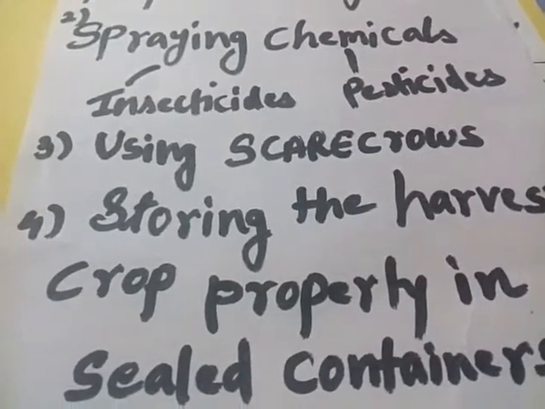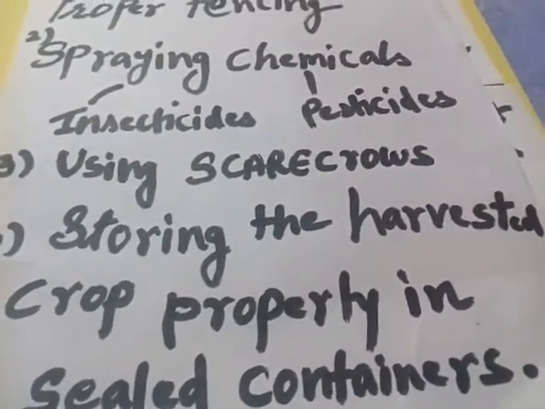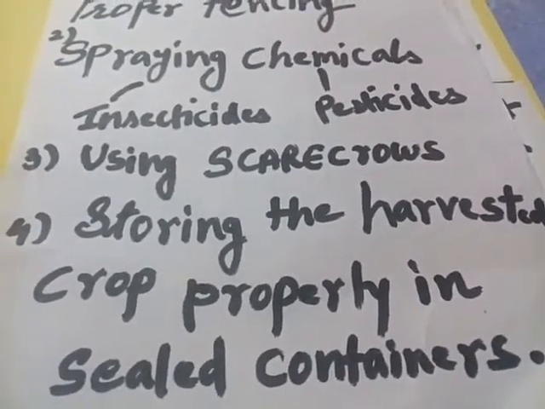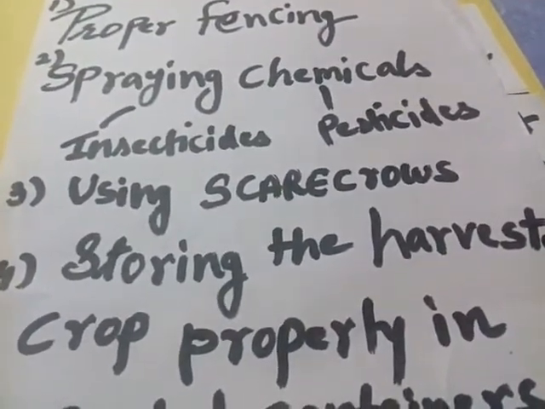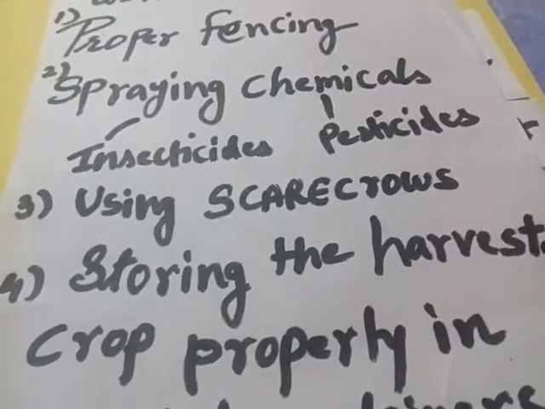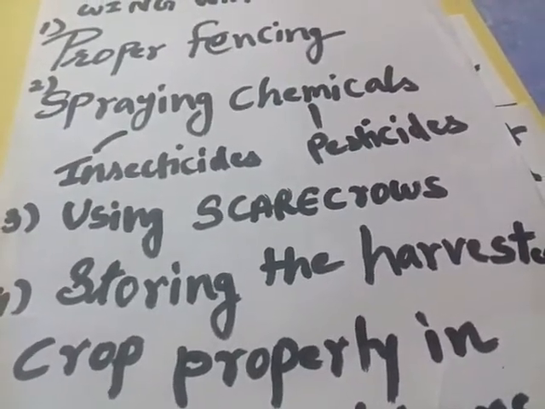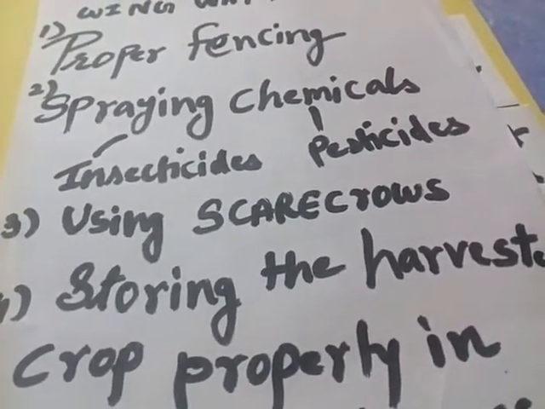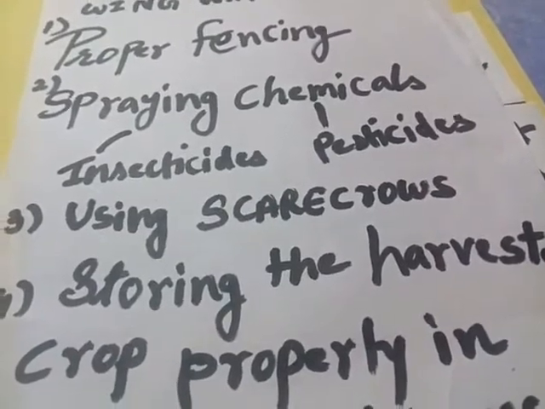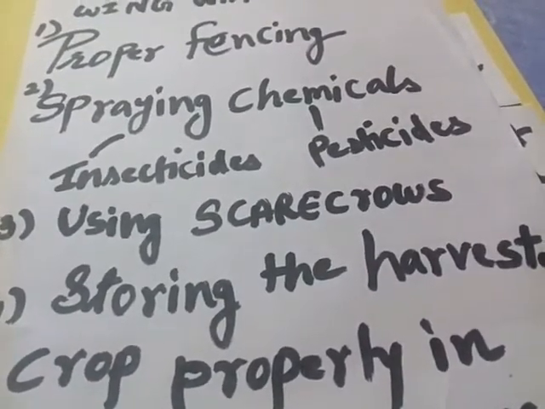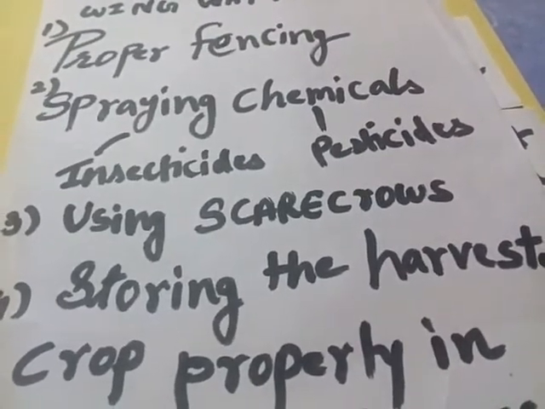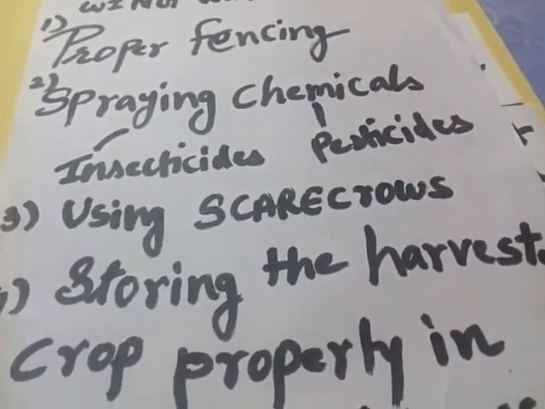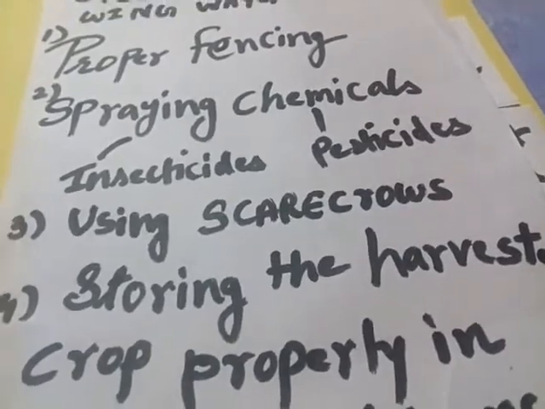So store the harvested crop properly in a sealed container. I hope, students, you have understood these two topics, reproduction from other parts, and crops and agriculture, and also how a crop can be protected. We have seen some points here. So students, learn this and revise all the points one more time. Thank you and have a nice day ahead.